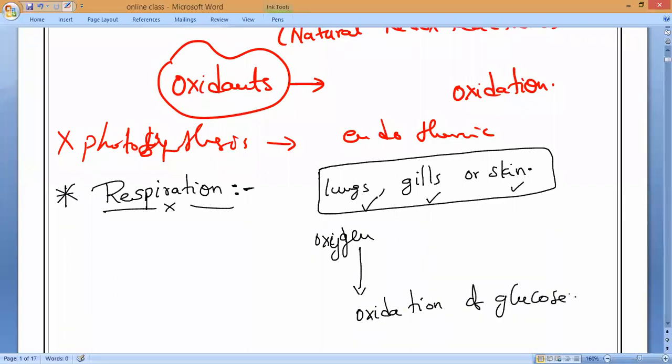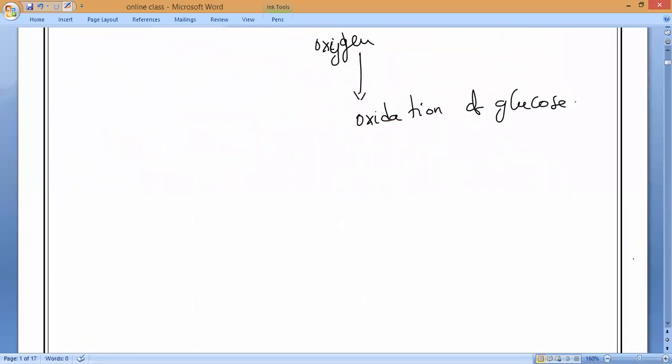So the food which we are eating, that is what? Glucose, which will be carried to the cells. They will produce carbon dioxide and water, and along with that, they will produce heat also, plus energy will come. So during this oxidation of glucose,